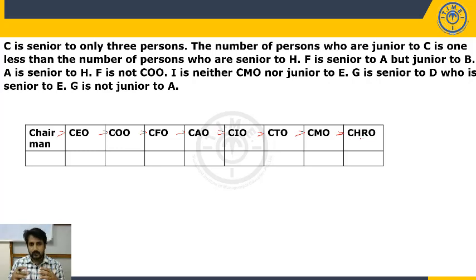And even the clues will be given in the same order, like A is senior to B, B is junior to C. This kind of technical terms that we get. So to complete this kind of questions in less time and without any confusion, this will be our basic structure. You have to freeze the designations in one of the orders, based on the increasing order or decreasing order of the seniority.